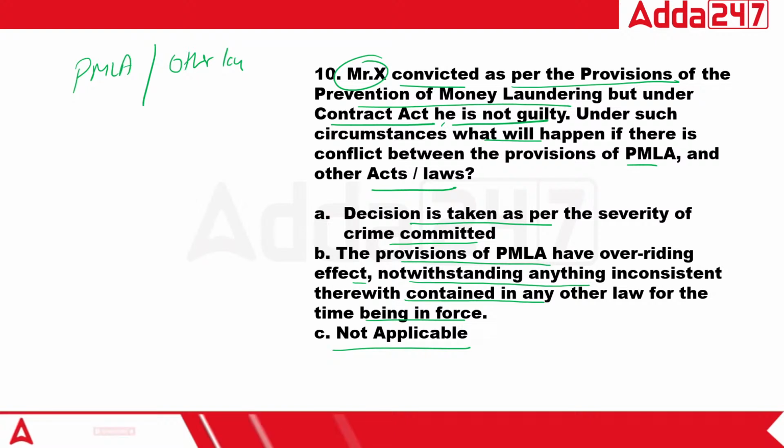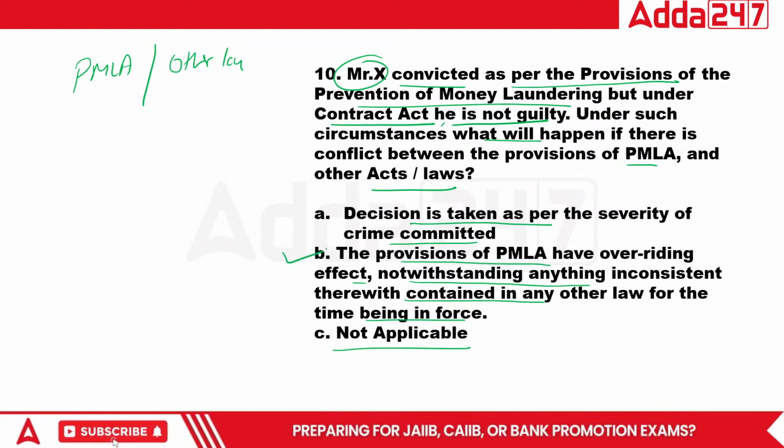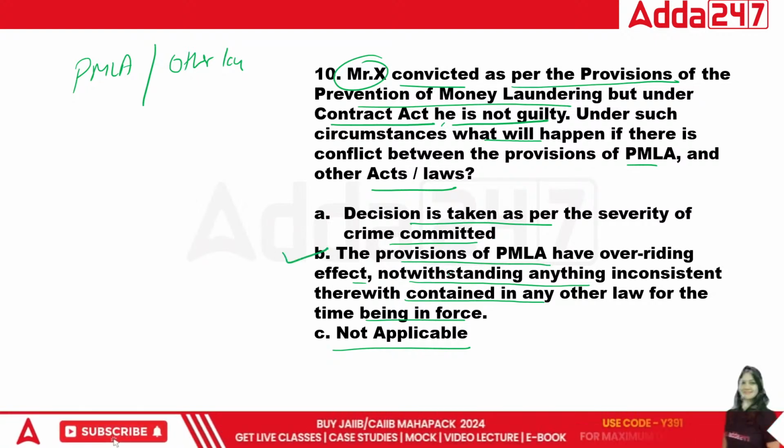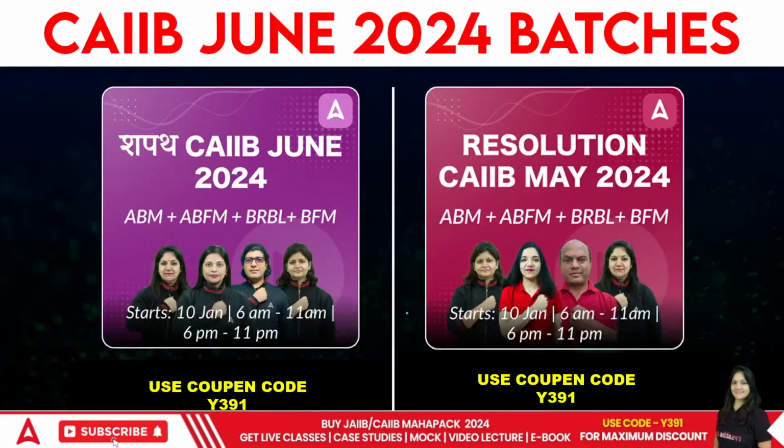For the 10th one, the right answer is the provision of prevention of money laundering has an overriding effect. Okay, so B is the right answer.